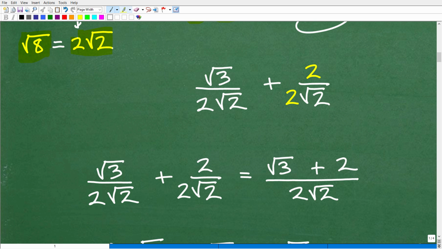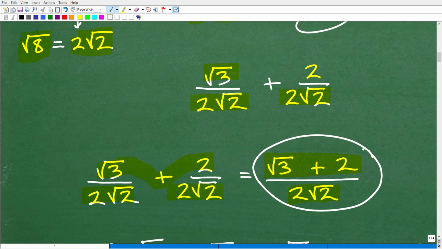So now, our problem is square root of 3 over 2 square root of 2. Remember, we simplified square root of 8 plus 2 over 2 square root of 2. Now my denominators are the same. I have my lowest common denominators. So now I can simply just add the numerators. So that's going to be the square root of 3, I'll do it over here, square root of 3 plus 2. So square root of 3 plus 2 over 2 square root of 2. That is the answer. Okay.